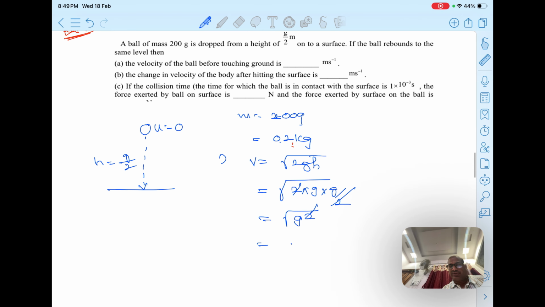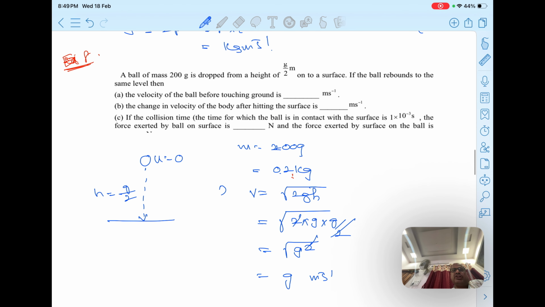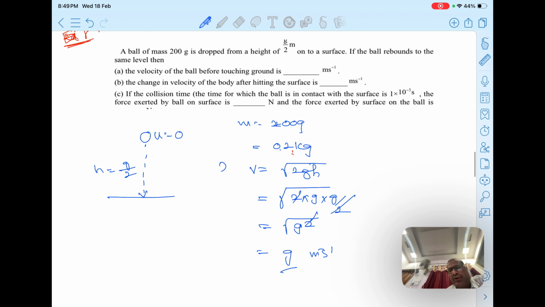Root of g square means we'll have g meter per second, the velocity of the body before hitting the ground. g we can take as 9.8 meters per second square, so you can say magnitude of g equal to that. And the change in velocity of the body after hitting the surface: if the ball rebounds to the same level, there is no loss of energy, and we have mentioned this kind of collision is called elastic collision.